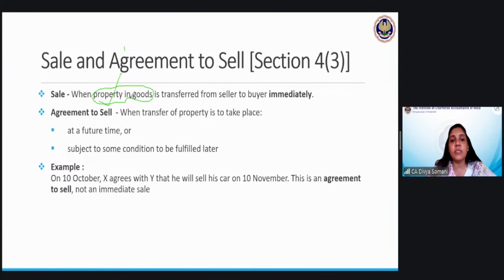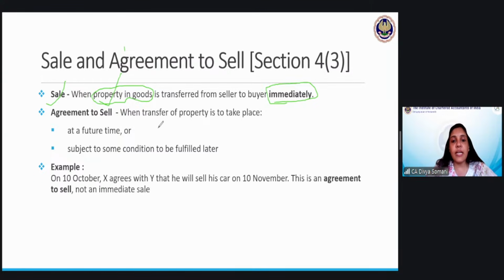So property in the goods is transferred from seller to buyer immediately. So this is very, very important. When is the ownership transferring? So in sale, if we talk about sale, transfer of ownership is happening immediately. Nothing about payment terms is mentioned here, whether you are paying upfront or making it a credit transaction. So nothing is mentioned related to price. So it is basically talking about if the terms and conditions are such that ownership will transfer immediately, then in that case, we will call it as sale.